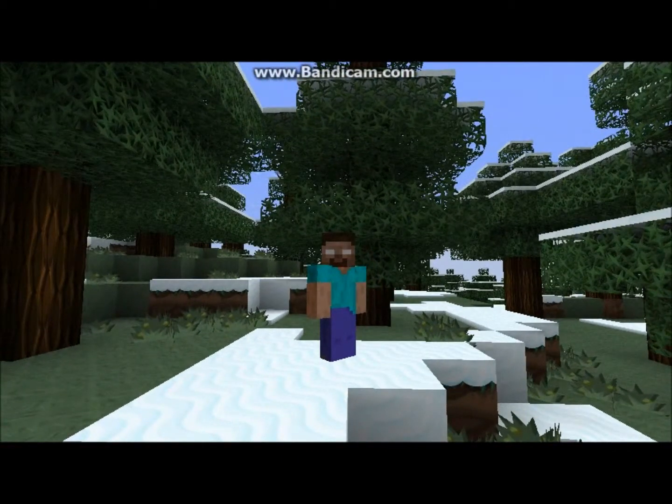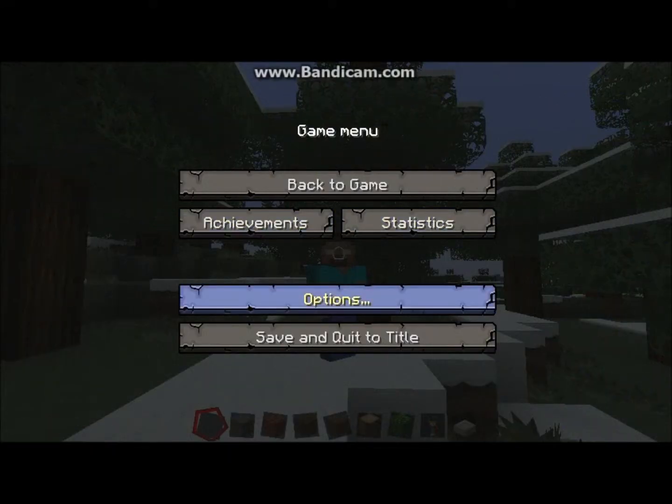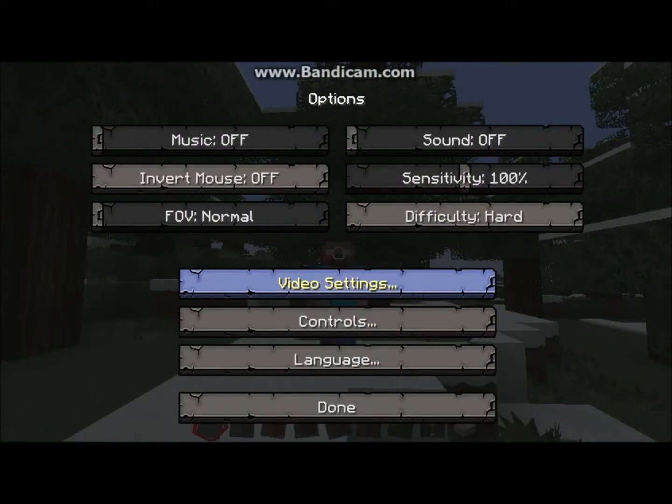Now all you have to do is press the escape button and go to options. You don't have to touch the music or sound, but sound and music don't add much lag. However, when I press F3, it shows that it does, in fact, cause lag. Just small amounts, so you can keep music and sound.